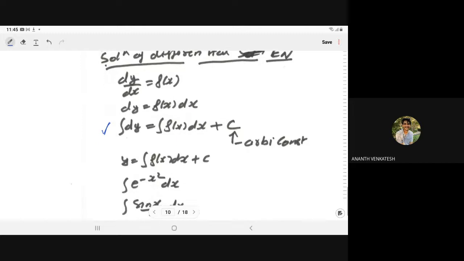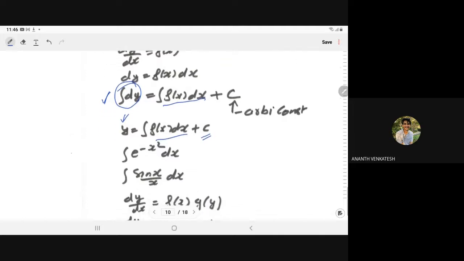And I have told you, always, whatever the order of the differential equation, that many arbitrary constants will come in the general solution. So the integration of dy will be y, and the integration of f(x) dx we can write like this. So this is the general solution of the given equation.